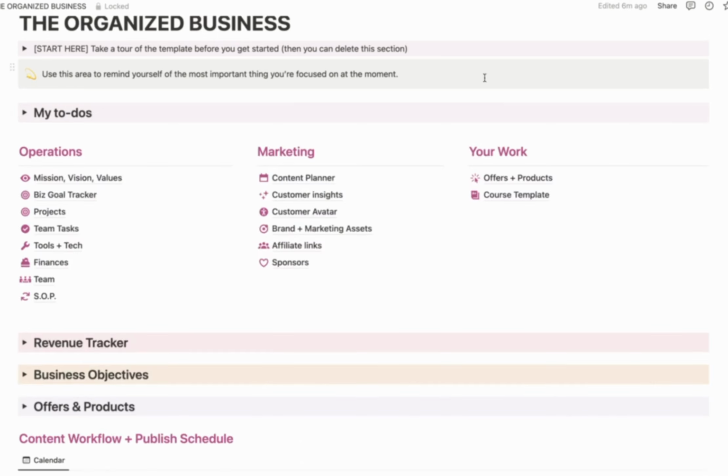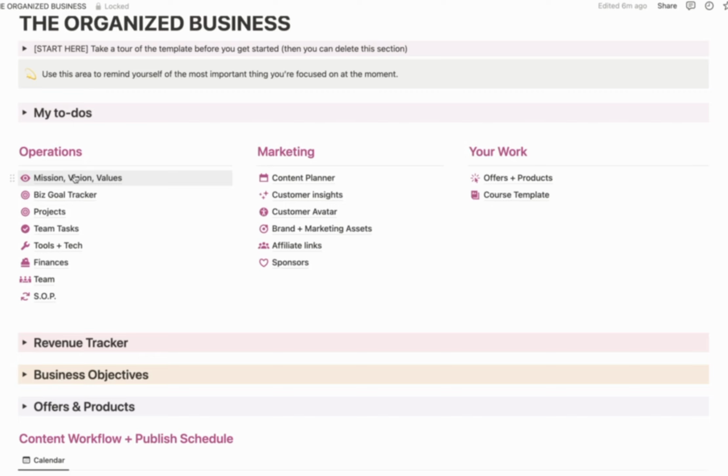So now you've got the three pillars of work. The first piece is operations, marketing, and then your work. And I'll walk through each one of them individually. Under operations, I recommend that you start here, especially if you're new to business or you have an existing business, but maybe some bits and pieces are missing or they're in different places. You want to get everything in here under the same roof.